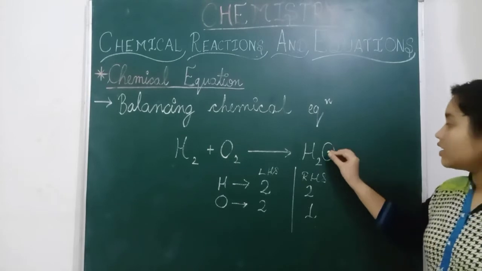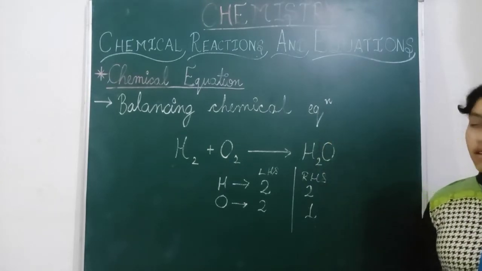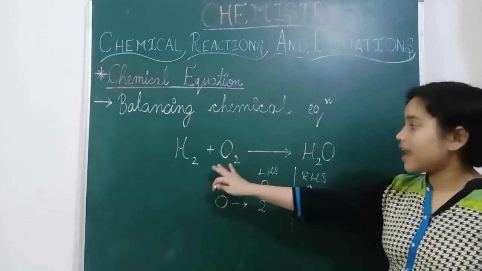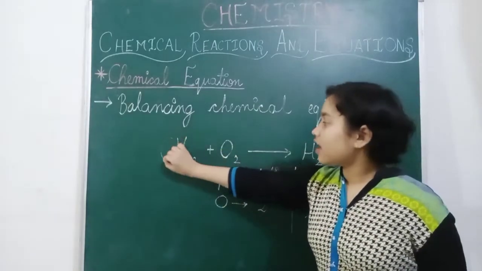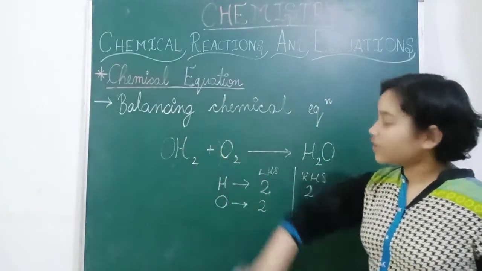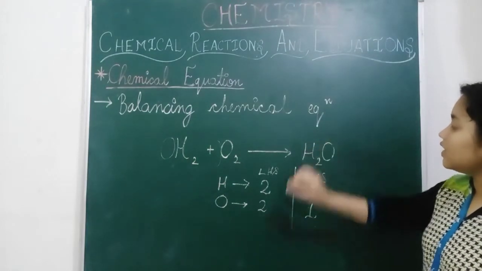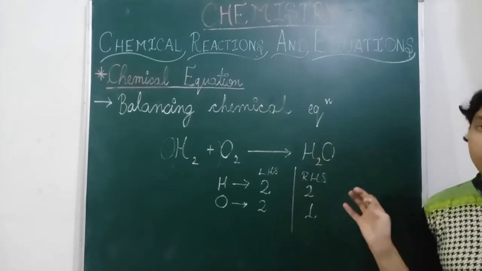We can't write a number between these two, because the plus sign means they are adding. We can write it here or here, any number. But we cannot write inside a compound, because the atoms there are bonded together.